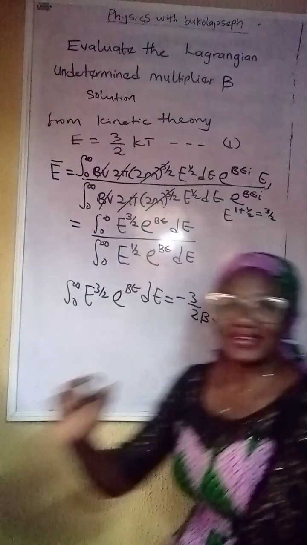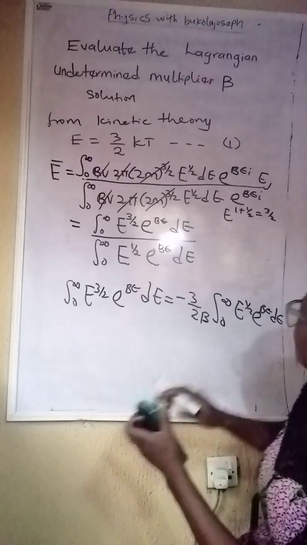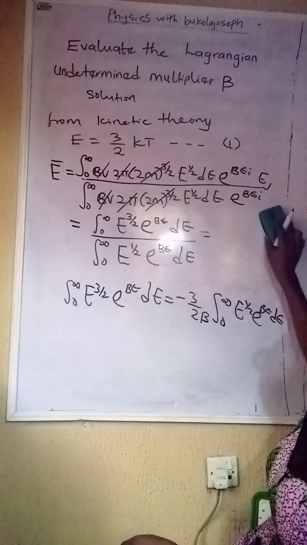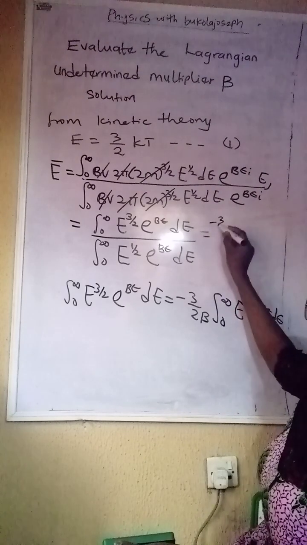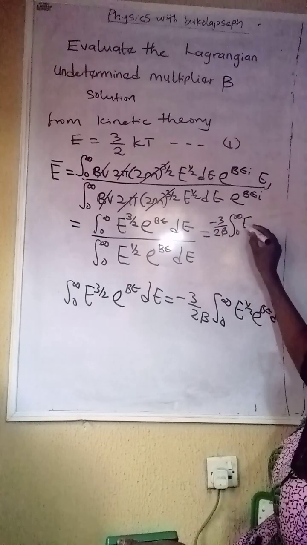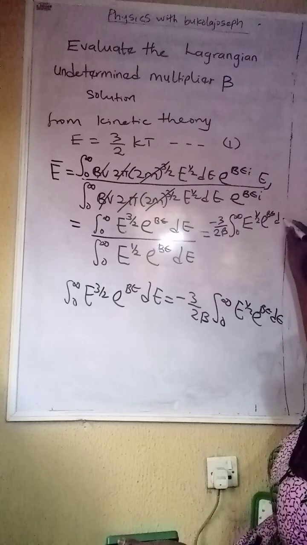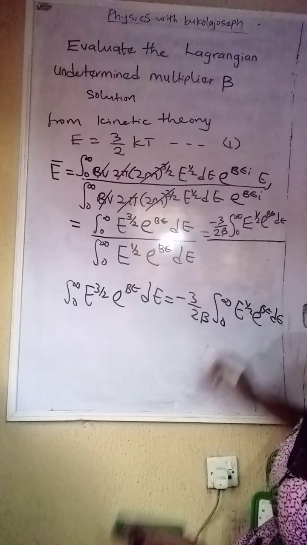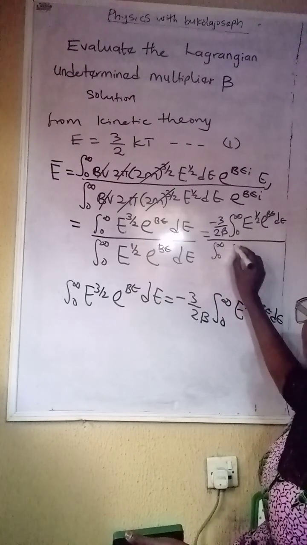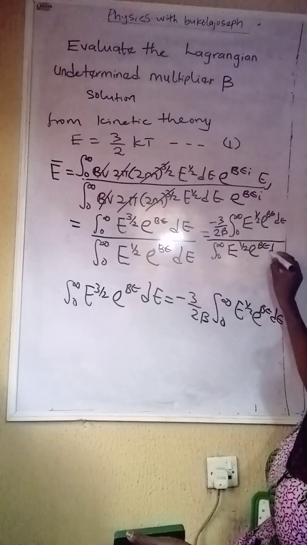Let me sit down so that you can see what I'm doing. If we substitute this to the numerator, let me wipe this information so that it will be clear. This becomes minus 3 over 2 beta, the integral of 0 to infinity E to the half e^(BE) dE, all over the integral to infinity E to the half e^(BE) dE.